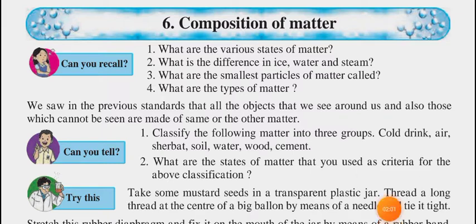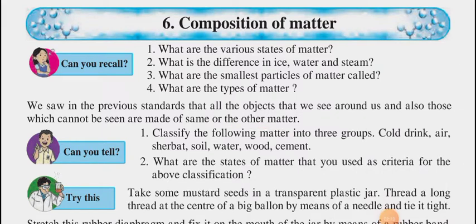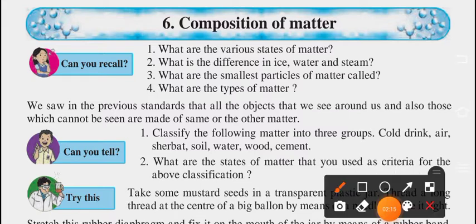We saw in your previous standard that all the objects that we see around us and also those which cannot be seen are made up of some matter. We have studied this last year. We can classify matter into a few groups.